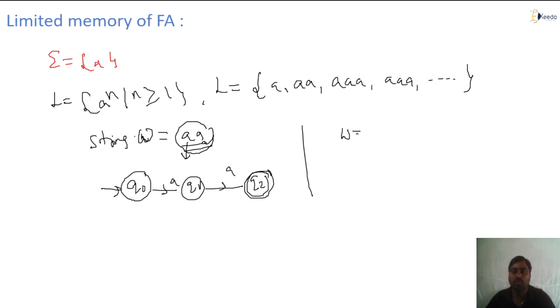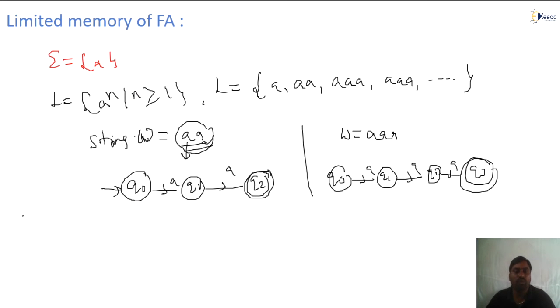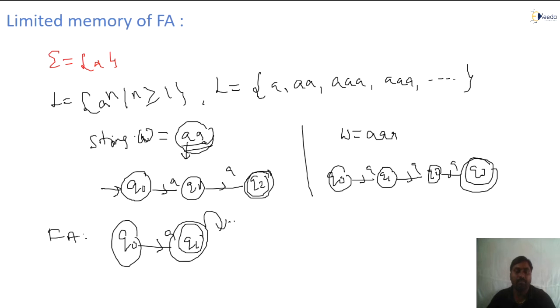Otherwise, if I take w equal to a a a, how is it going to accept it? q naught on a goes to q1, q1 on a goes to q2, q2 on a goes to q3. Suppose q3 is the accepting state. So for this I will draw the FA like this: q0 on a to q1, and it accepts and repeats for n number of a's.